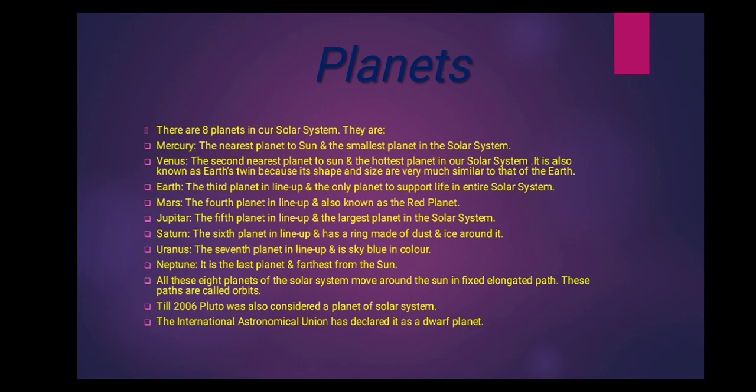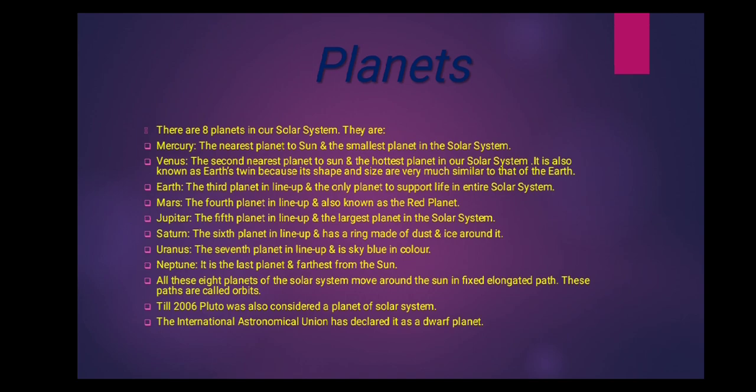Okay, planets. What are all these planets? In our previous class, we discussed that the celestial bodies which do not have their own heat and light are known as planets. So there are a total of 8 planets in the solar system or solar family. Mercury is the smallest planet, and it is the closest planet to the sun.